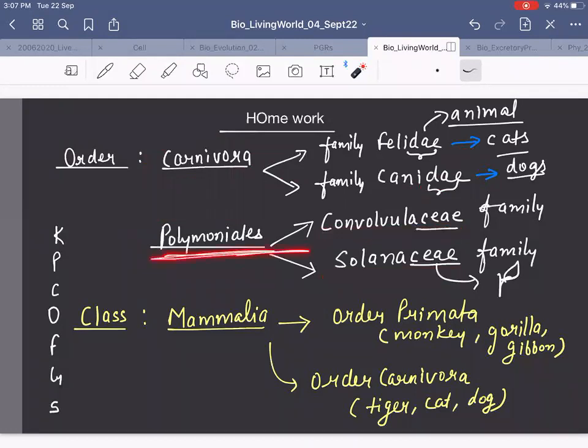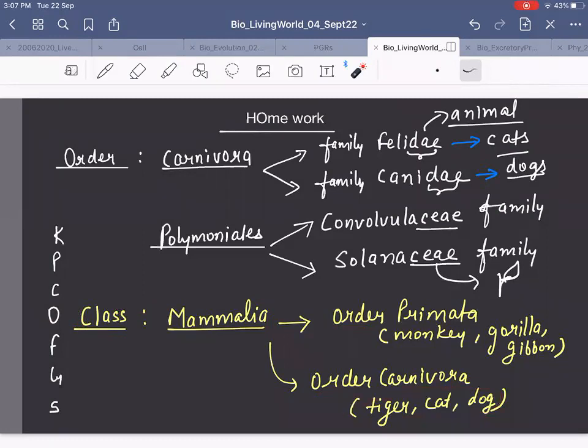Order Polemoniales. Now, there is one example of class, Mammalia. Okay, class Mammalia. So class is group of order, right? So in class Mammalia, which all orders we have combined? Order Primata and order Carnivora. Carnivora, which had cats, dogs.